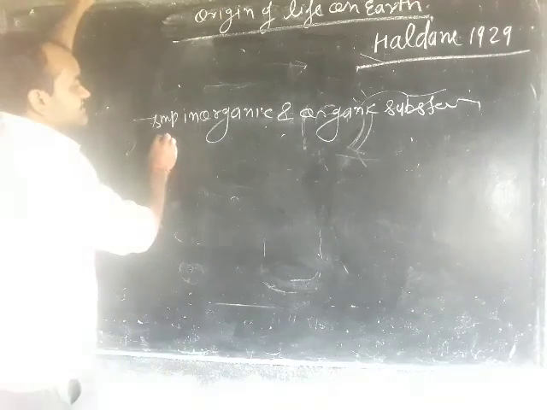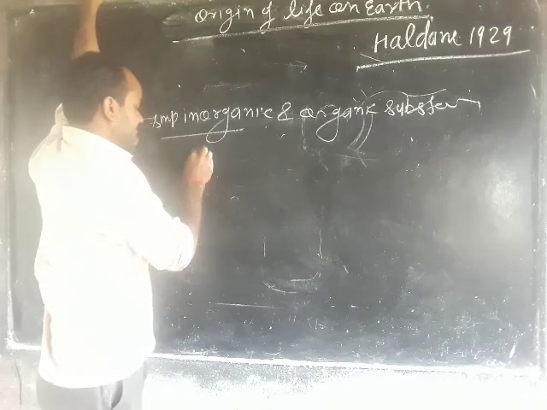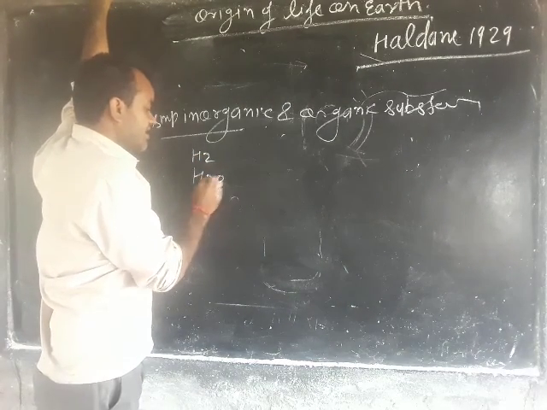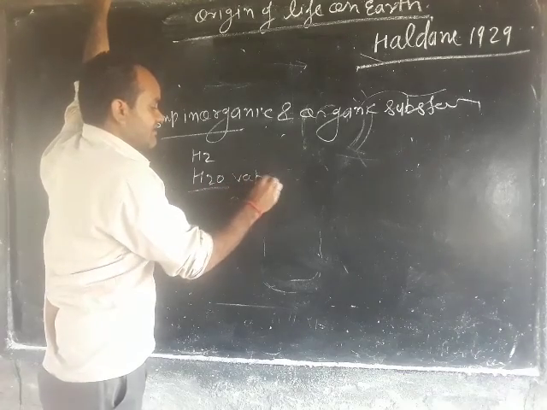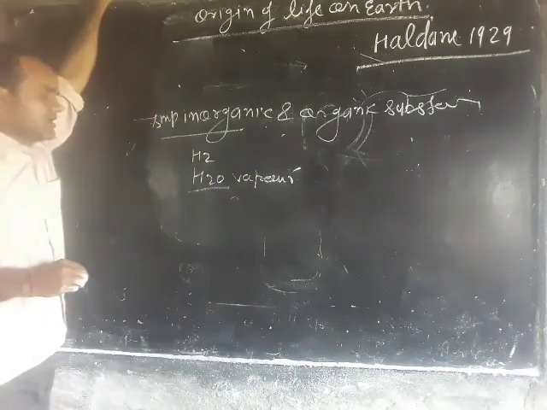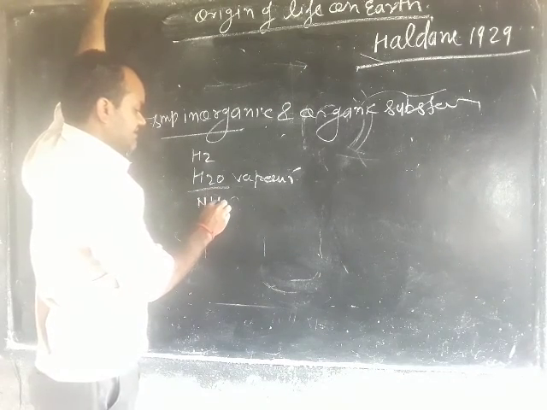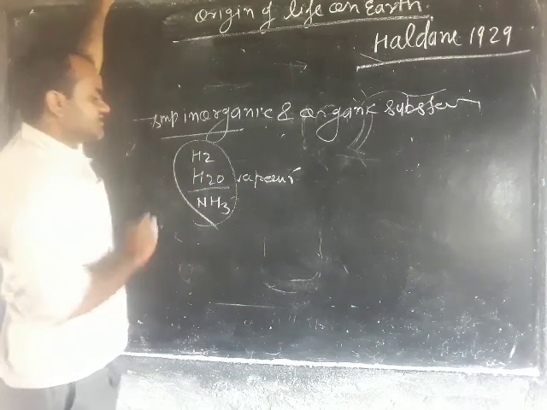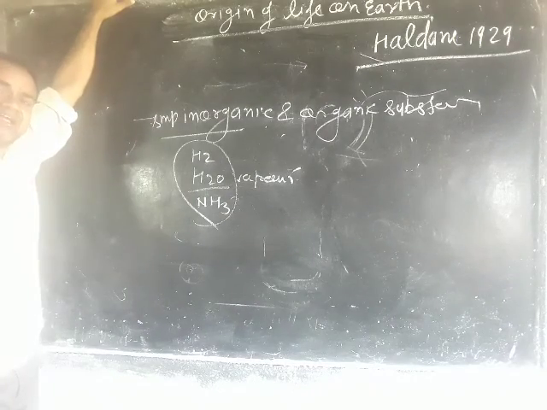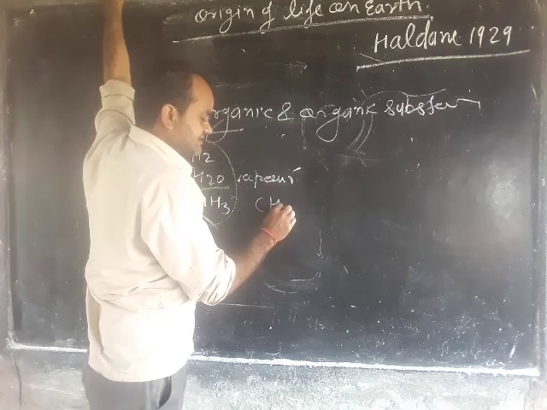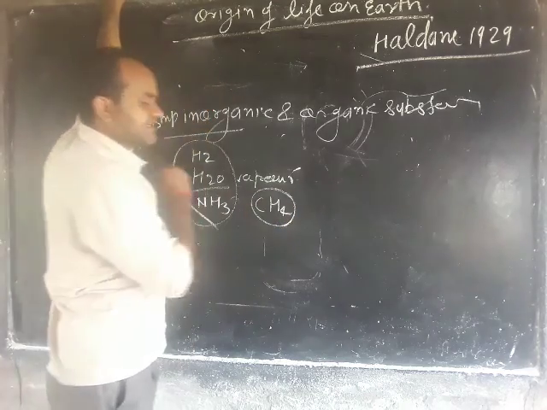What are the simple inorganic substances? Hydrogen, water vapor, and another inorganic substance such as NH3. These are the main simple inorganic substances, and the organic substance is methane.